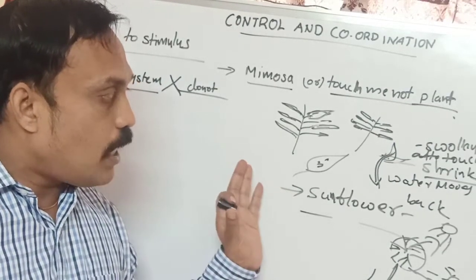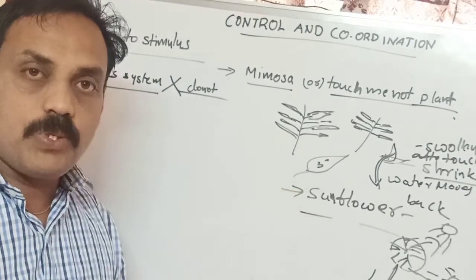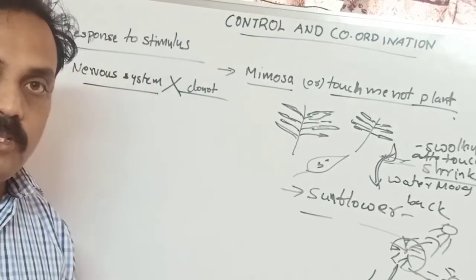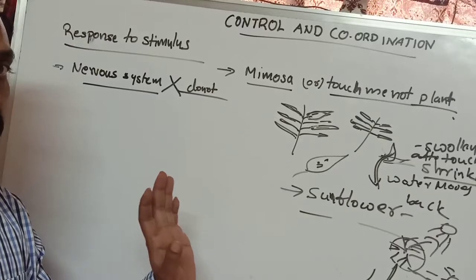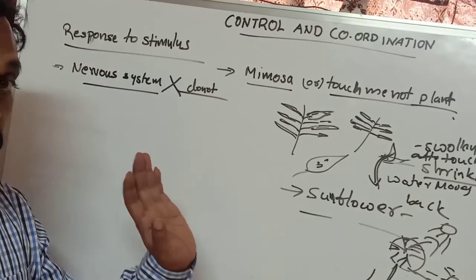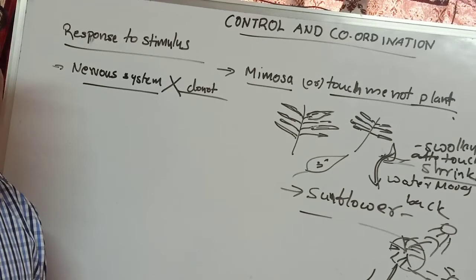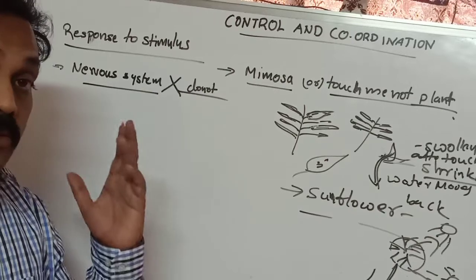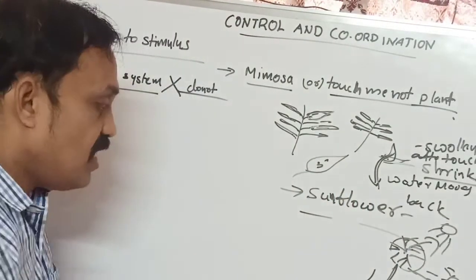If you observe, plants also sometimes show response to stimulus, though not as much as human beings. Human beings show response to stimulus within a short time. Plants also show stimulus to response, but very slowly. There are so many examples in nature of how they show response. Tendrils. What is the meaning of tendrils?